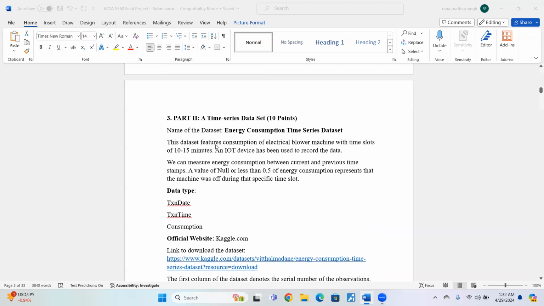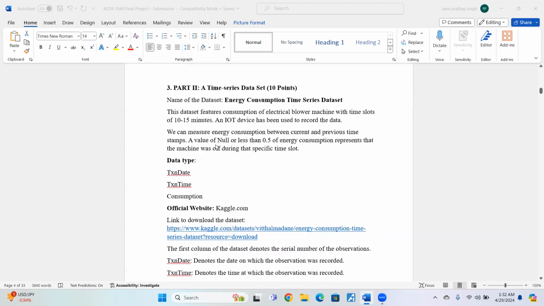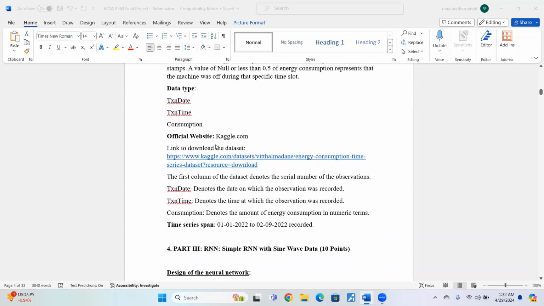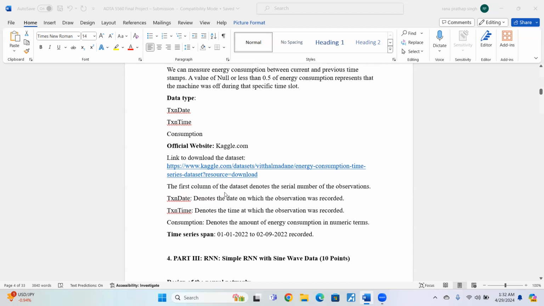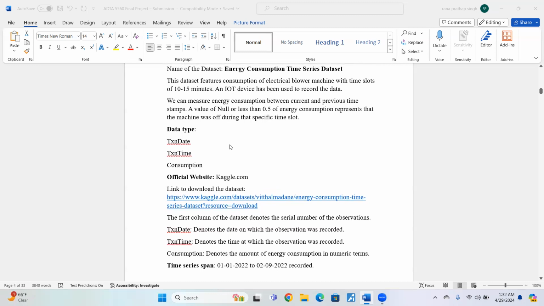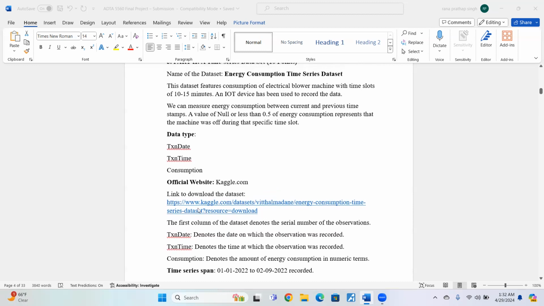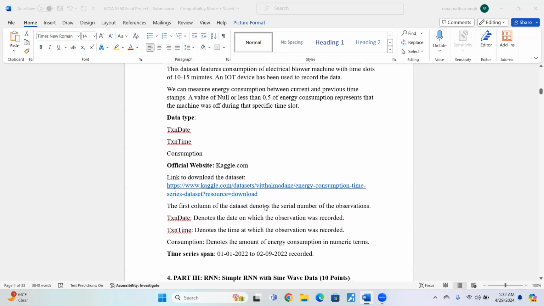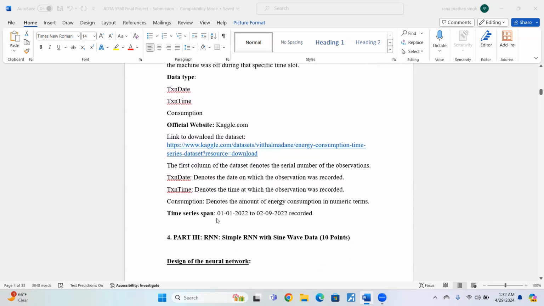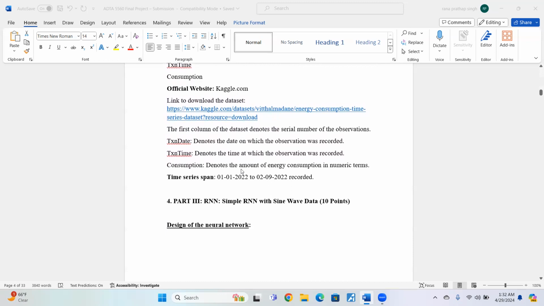Coming to the data types, there are three: TXN date, TXN time, and consumption. The TXN date denotes the date on which the observation was recorded. The TXN time denotes the time at which the observation was recorded, and the consumption denotes the amount of energy consumption in numeric terms, in decimal points. The official website where I got the data set is kaggle.com, and here is a link to the specific data set that I have collected. The time series spans from 1st January 2022 to 9th February 2022 as recorded.